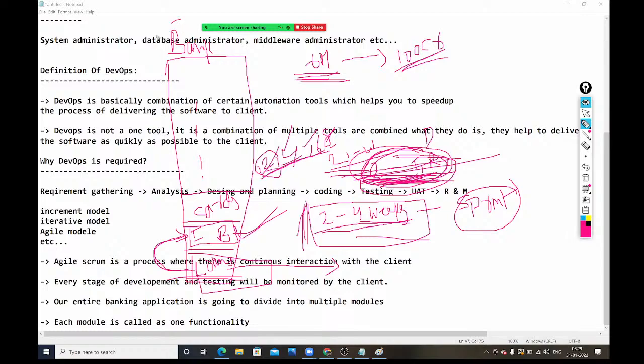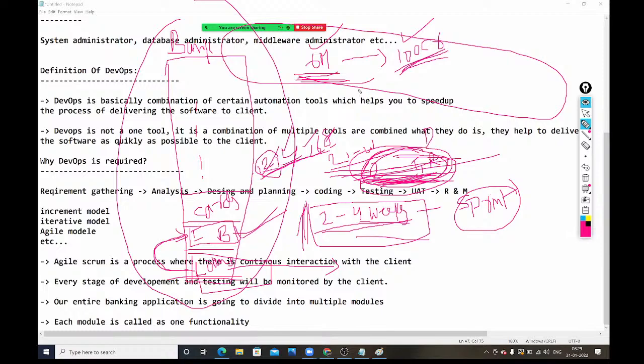To complete this entire project, it will take 6 months of time and 100 crores they are charging. When will the client get the revenue? After completing 6 months. Once this IT company hands over that project to the client, only then can they start getting revenues and start using that project. If you go with the normal method, the waterfall model, this is the problem.